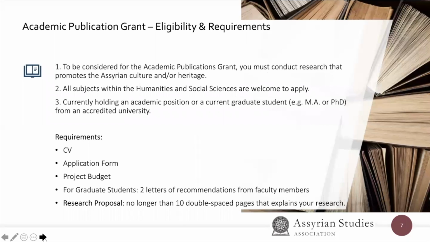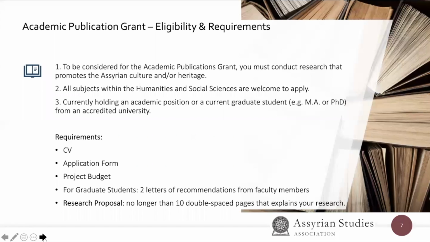As for the Academic Publication Grant's eligibility and requirements, to be considered for this grant, you must conduct research that promotes the Assyrian culture and/or heritage. Number 2, all subjects within the humanities and social sciences are very much welcome to apply. And lastly, you must be currently holding an academic position or currently be a graduate student from an accredited university.